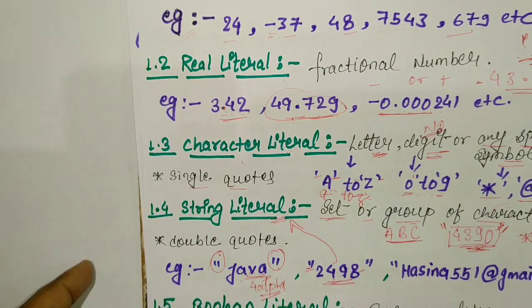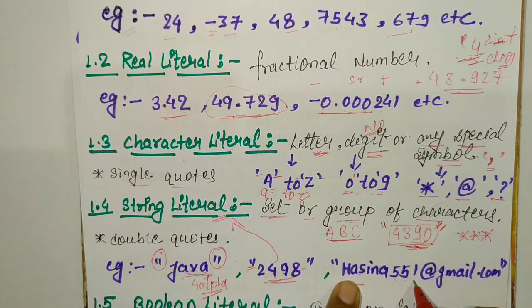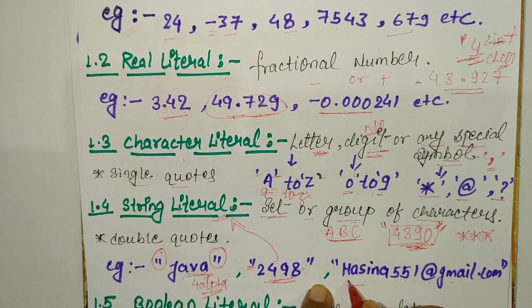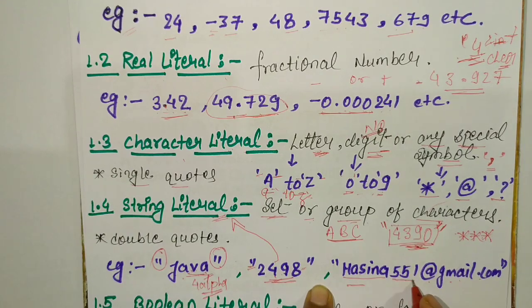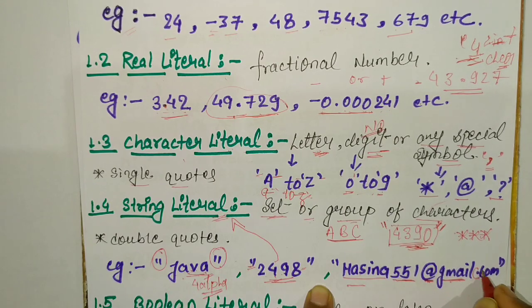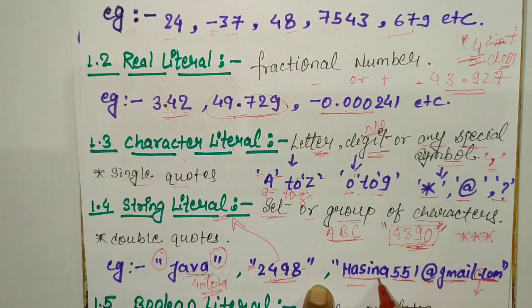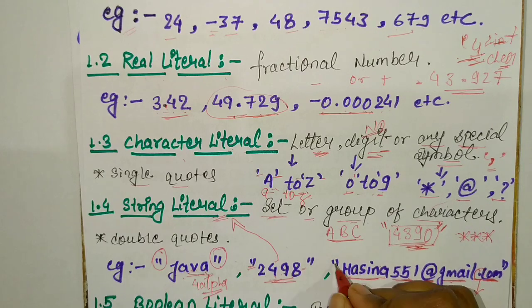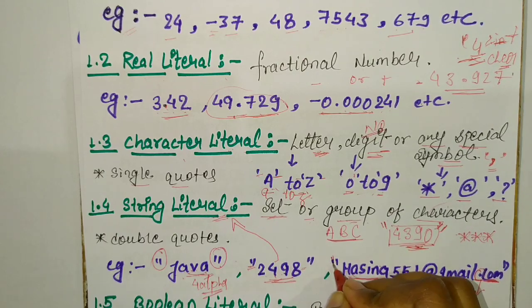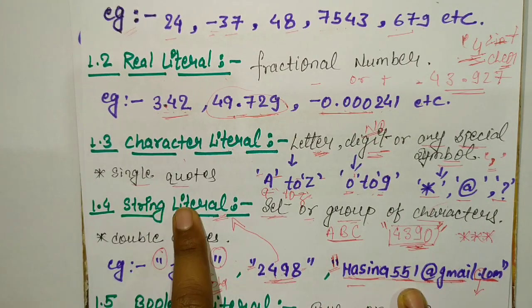Here I can write my email ID, hasina551@gmail.com. Here are alphabets, a number, and a special symbol, then alphabets again, a dot which is also a special symbol, and com is a combination of alphabets. These are a combination of alphabets, numbers and special symbols, but all are placed in double quotes. That means it is also an example of a string literal.